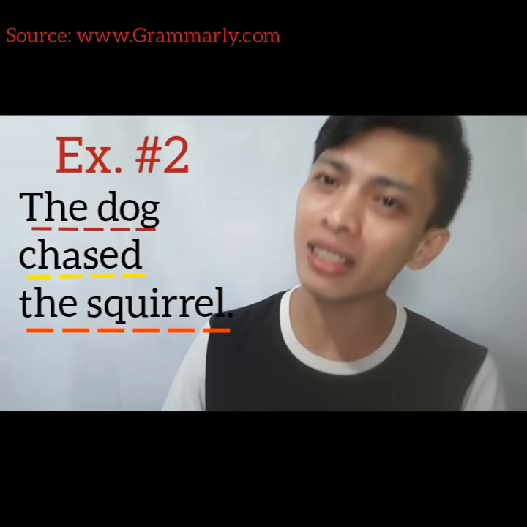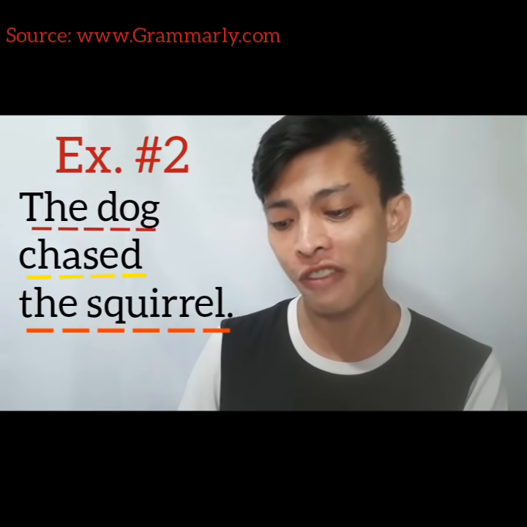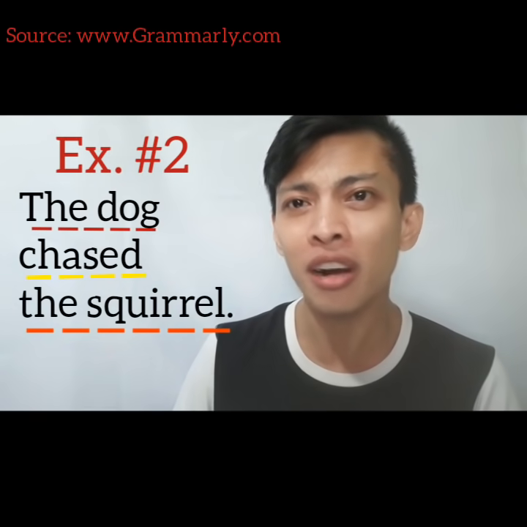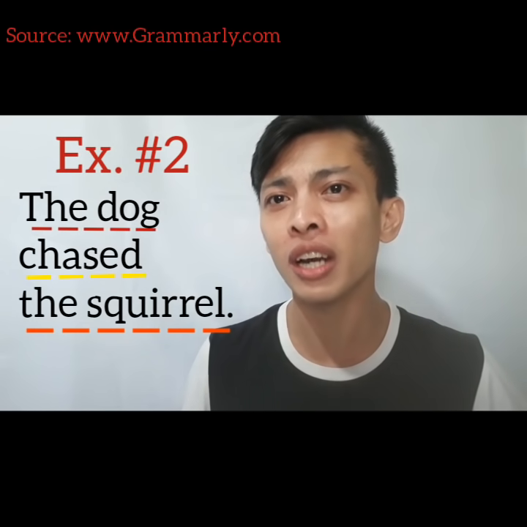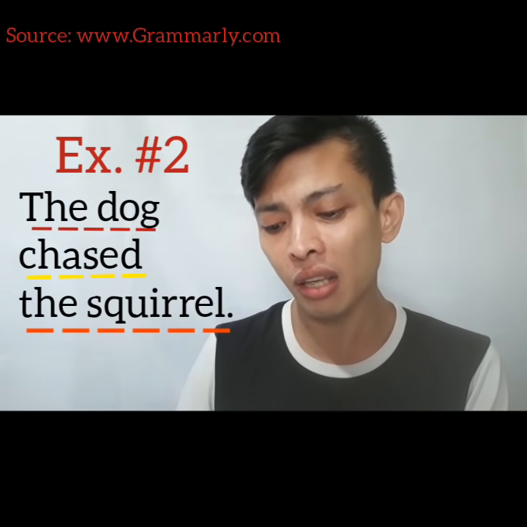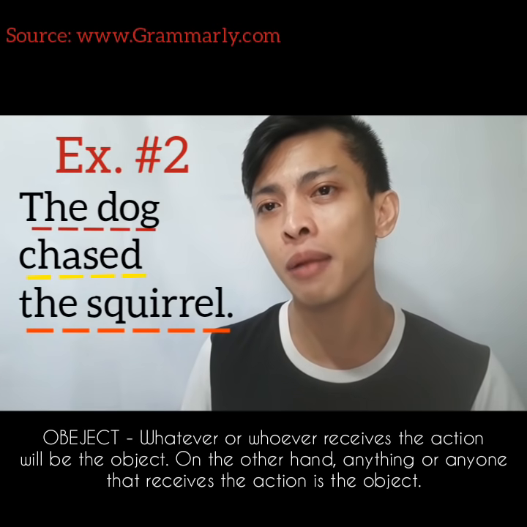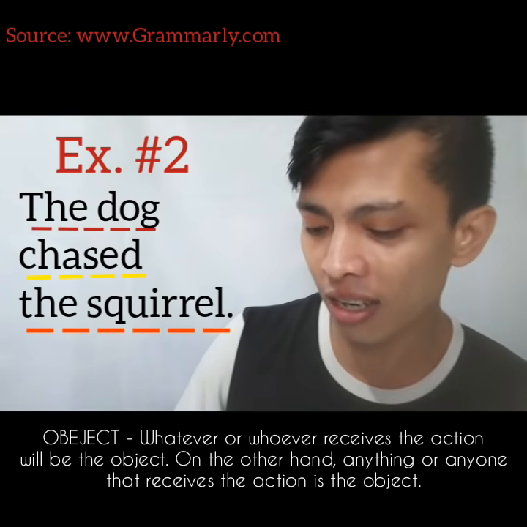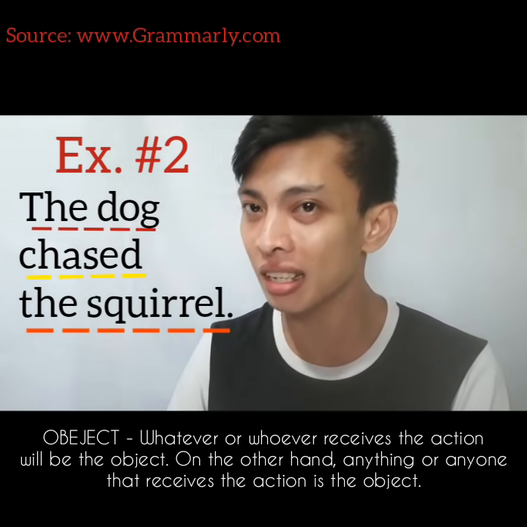Millennials, you might be wondering why the squirrel is our object, when literally, a squirrel is not a thing nor an object, right? But millennials, when we are talking about active voice, it means that whatever or whoever receives the action done by the subject will be our object. Or on the other hand, anything or anyone that receives the action is the object.